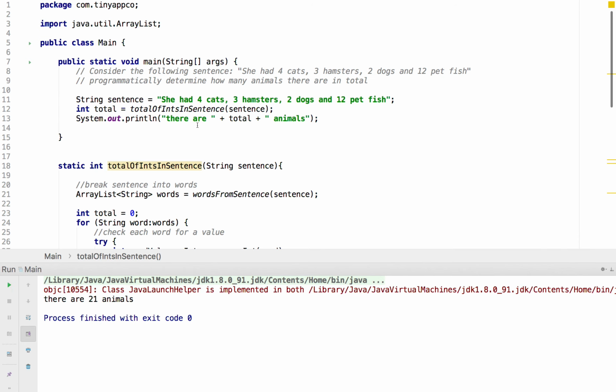There we go, there are 21 animals. We can verify that. We've got 12 plus 2 is 14, plus 3 is 17, plus 4 is 21. And our application is complete.